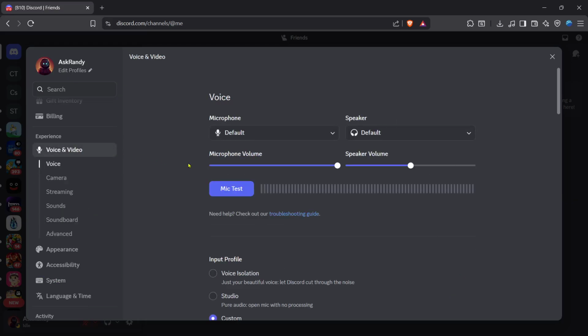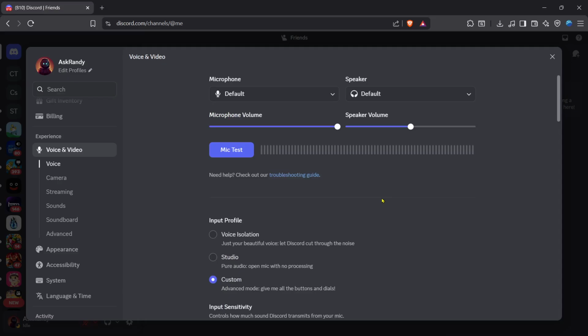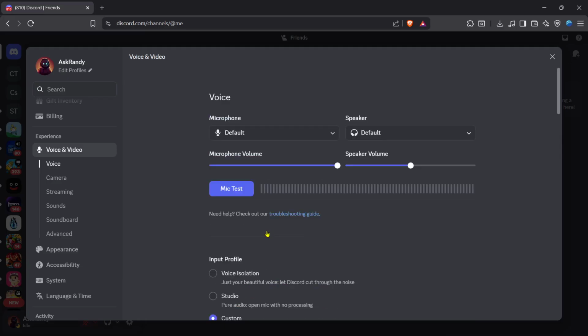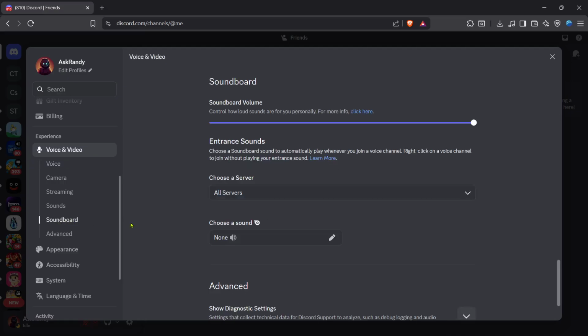This is an important section because it controls how your microphone, speakers, and voice features work. Since sound effects are part of your overall voice experience, this is where Discord connects those settings. Once you're there, click on Soundboard. The soundboard is the feature that lets you browse and trigger short audio clips during conversations. It's designed to be quick and fun, especially in active voice channels.